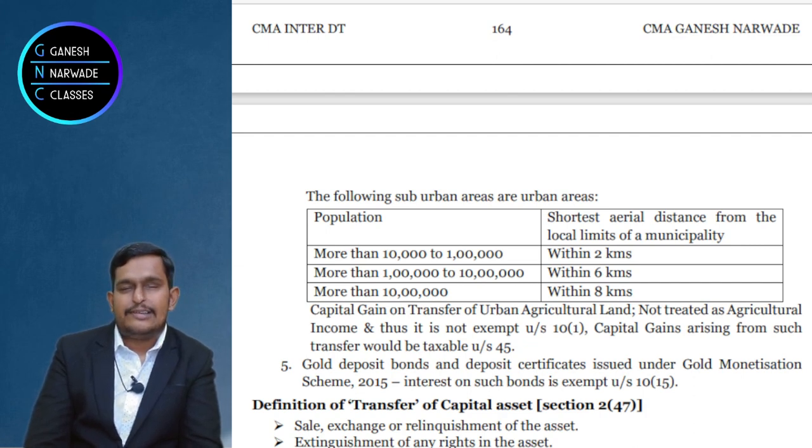Very good. Now I'll ask you certain questions. Tell me and let's check how much clarity you have. Suppose I have taken a life insurance policy, a normal life insurance policy, term policy, right, without any investment. There is no unit linking here, only a life insurance policy. Is it a capital asset? The answer is no. Only a unit linked insurance policy is a capital asset.